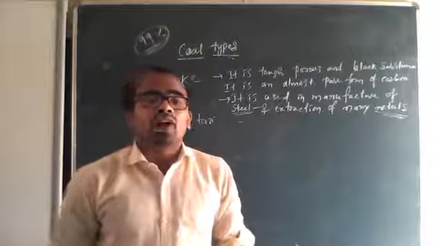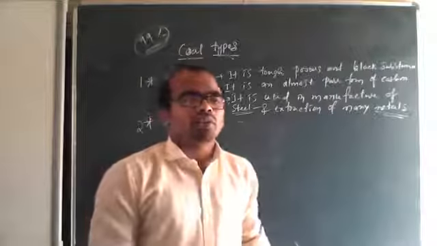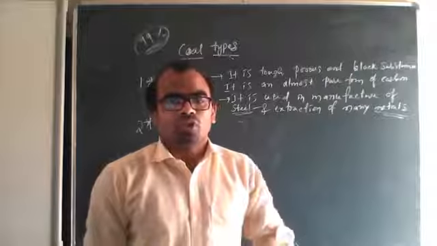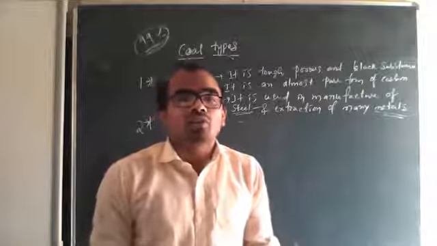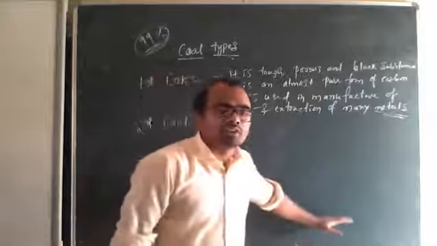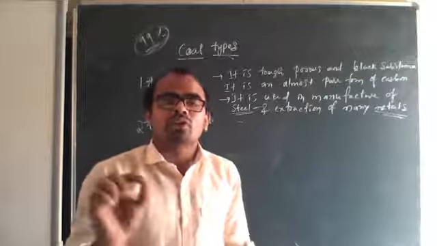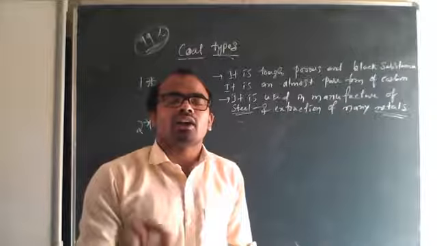There they found high temperature and high pressure. In that high temperature and high pressure, the dead vegetation got converted into coal. Coal is a form of carbon, so this process is called carbonization. The slow conversion of vegetation into coal is called carbonization.